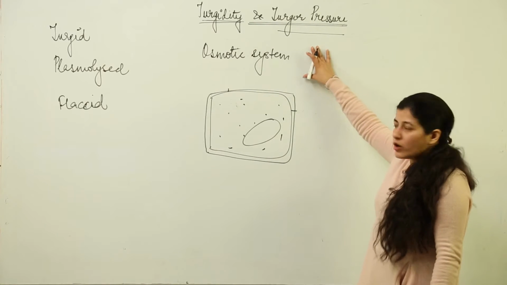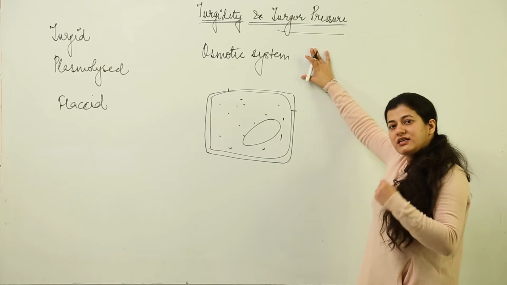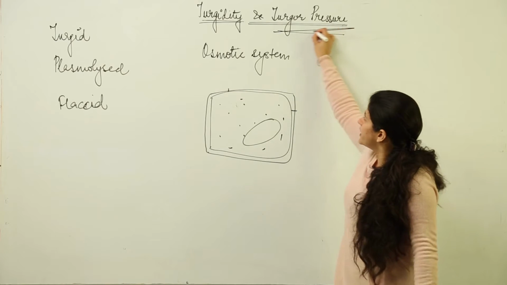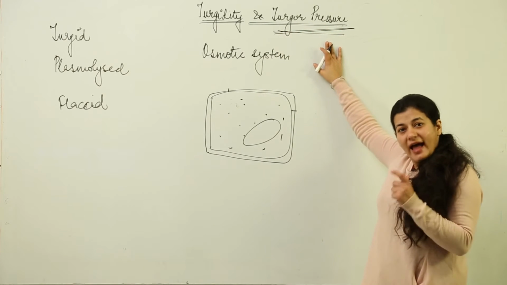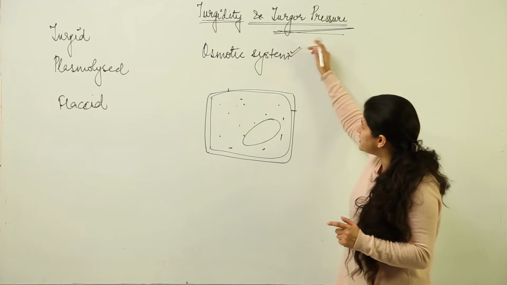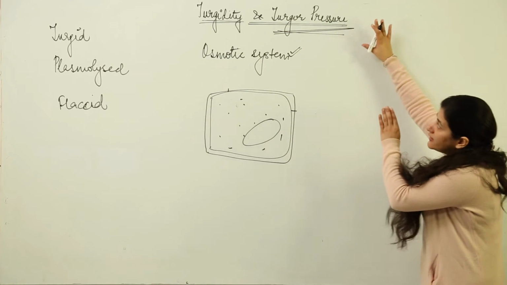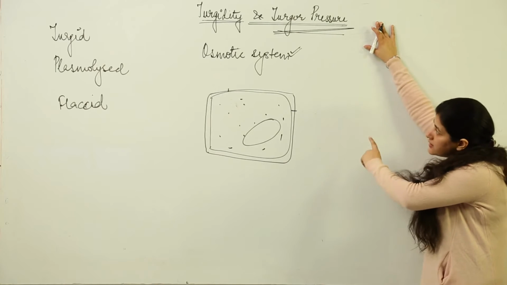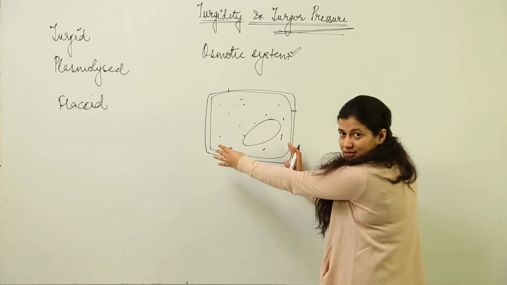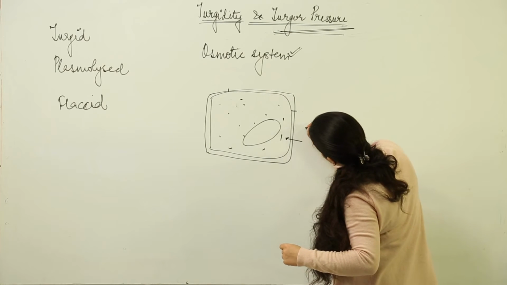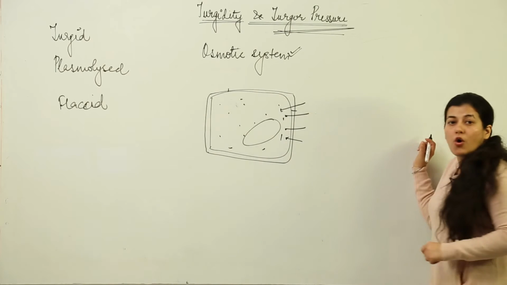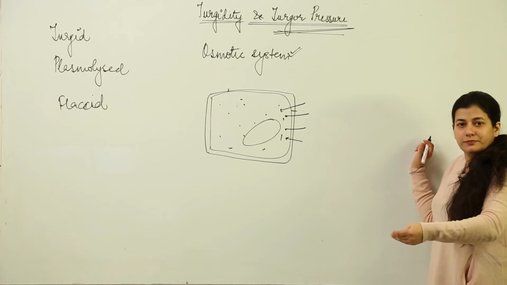Now the osmotic system exerts a pressure. So we have the term turgor pressure. This turgor pressure is that pressure which is exerted by the osmotic system. Please pay attention to what I am speaking. That turgor pressure is the pressure that is exerted by the osmotic system due to osmotic entry of water into the system.